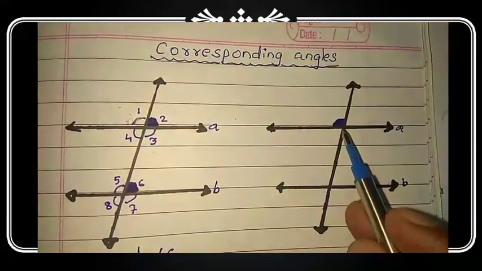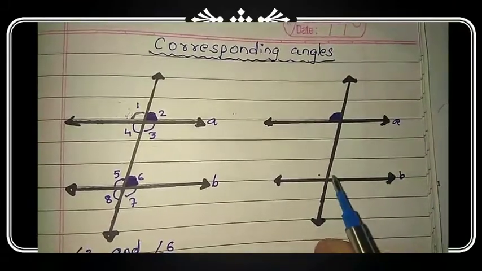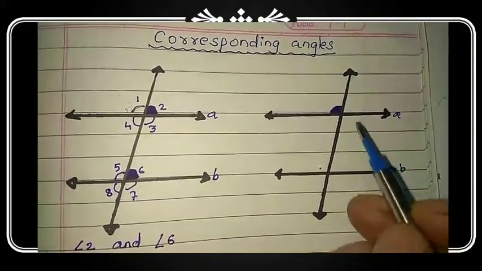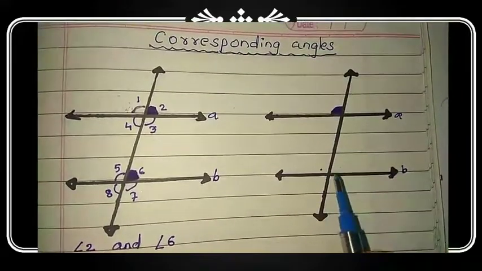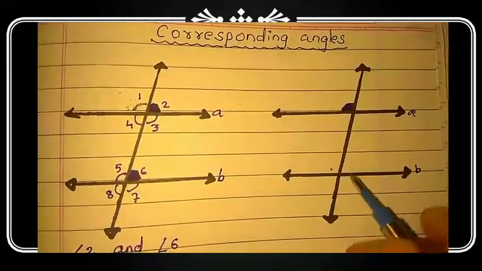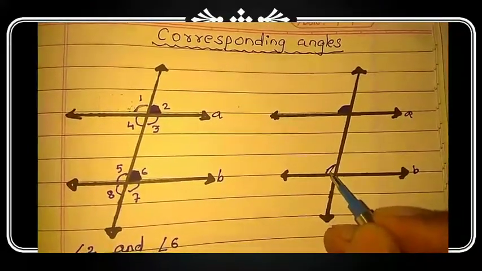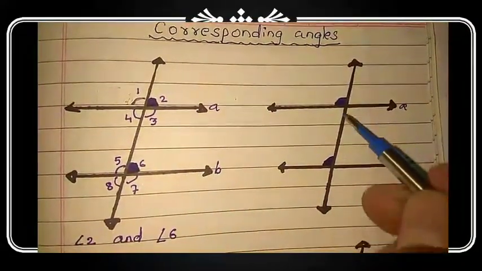It is above the line, so here also above the line there are two angles, this angle and this angle. But this angle is on the left side of the transversal, so its corresponding angle also would be on the left side of the transversal. So this would be the corresponding angle pair of this angle.